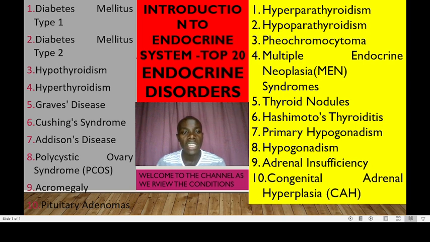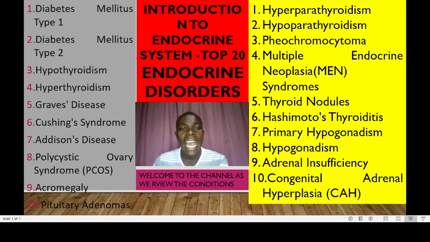Acromegaly is the ninth one, and this is characterized by overproduction of growth hormone in adults, leading to abnormal growth of bones and tissues. Pituitary adenomas is the 10th one. These are benign tumors of the pituitary gland that can disrupt hormone production and cause various endocrine disorders.